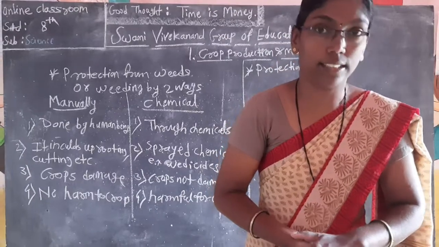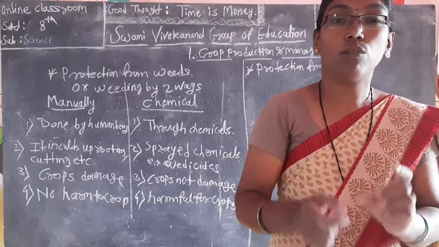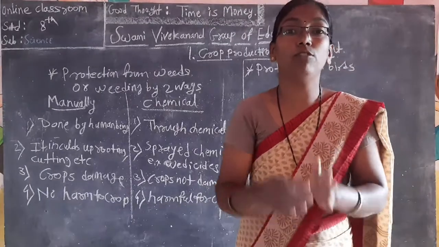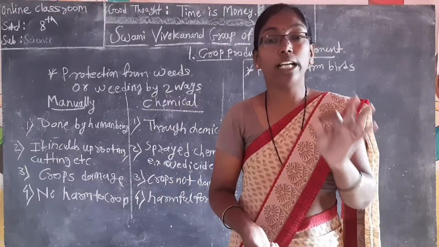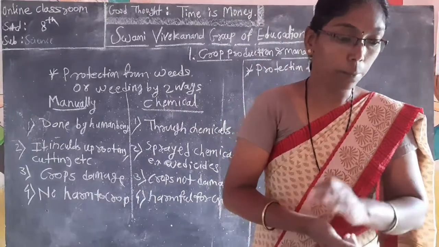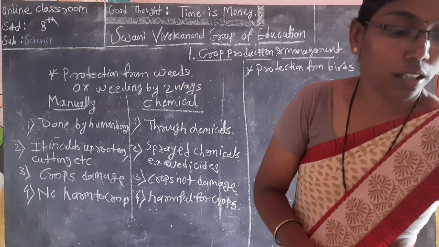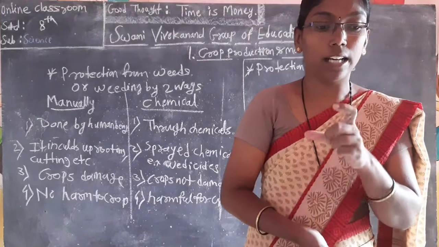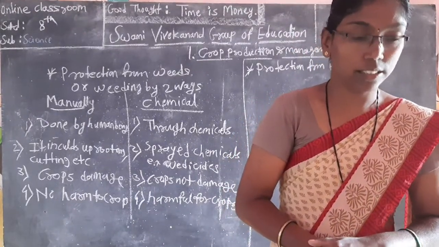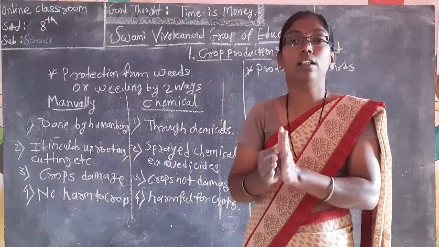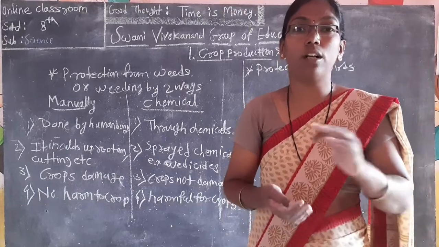Second one, pests, which are harmful for the crops. What do we use to stop pests? We use pesticides to protect the crops from pests. Pesticides means the pests like rodents in the fields are killed by using chemicals called pesticides.